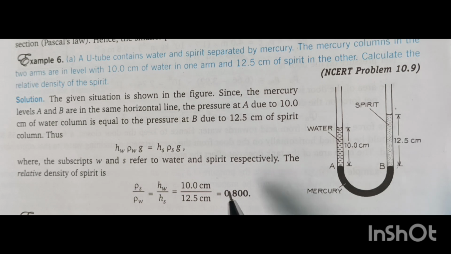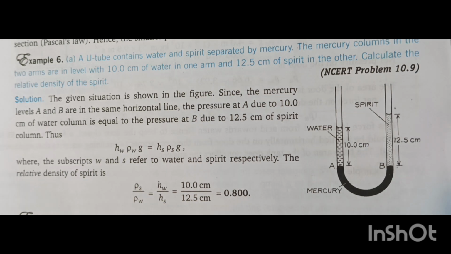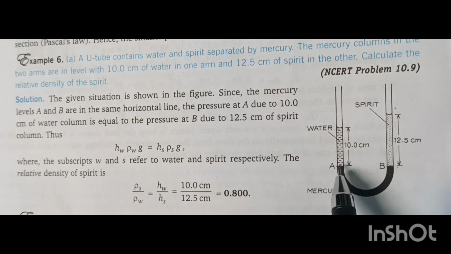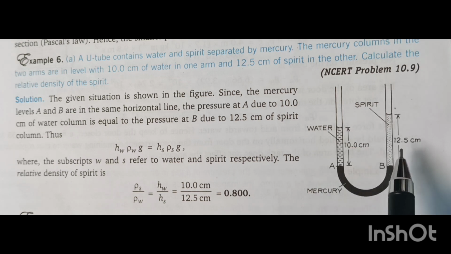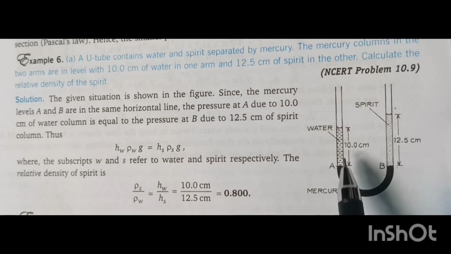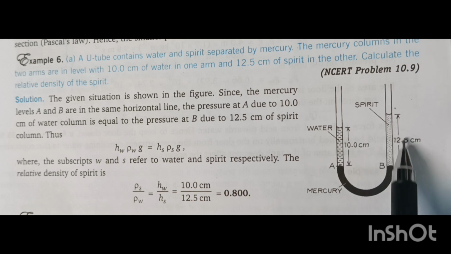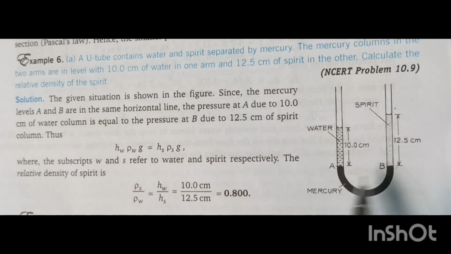What is the meaning of relative density? It is the density of spirit by the density of water. Okay, we will see the answer now. As the mercury levels in A and B are on the same horizontal line, the pressure at point A due to the water and the pressure at point B due to the spirit will be equal.